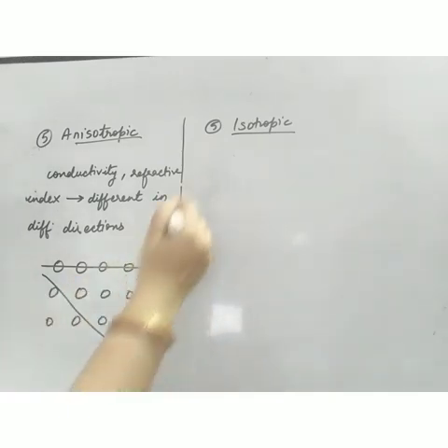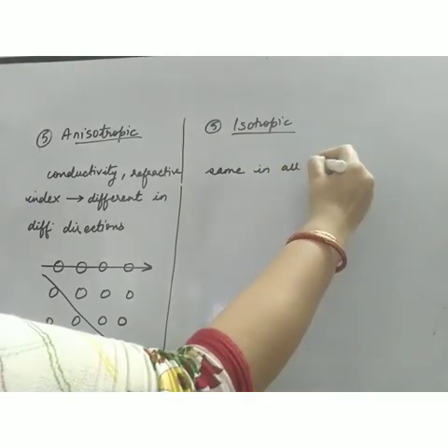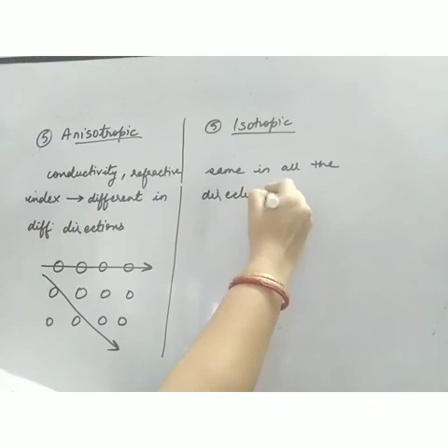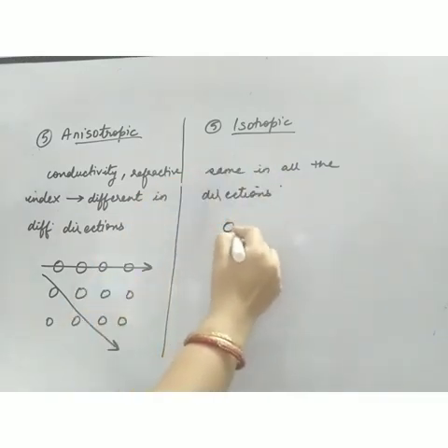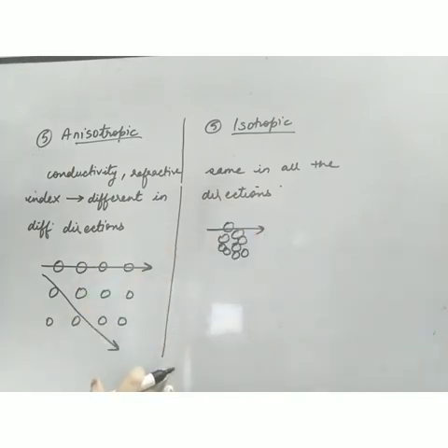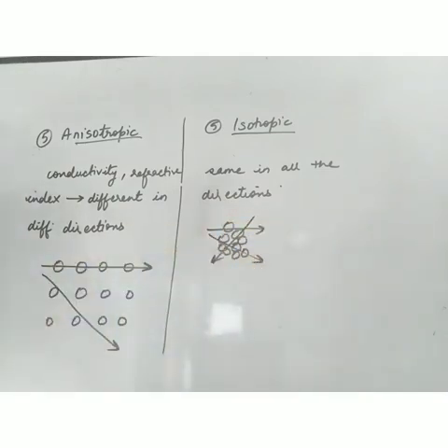And when the physical properties are the same in all directions, it is known as isotropy. And this is because of irregular arrangement. Because in every direction, suppose this direction, particle is there. This direction, particle is there. This direction, particle is there. So in every direction, there will be some particles. So definitely the physical properties will be the same in all directions. So this is the difference between anisotropy and isotropy.